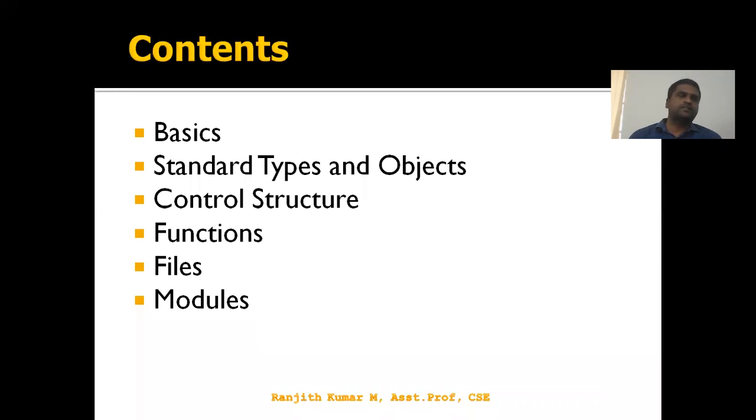These are the contents we are going to discuss today under the Python programming concepts. First we are going to look at the basics of the Python programming language, followed by the standard types and objects available in Python. Next we have control structures, how we design them, whether conditional statements or repetitive statements. Any programming language consists of three main categories of statements.